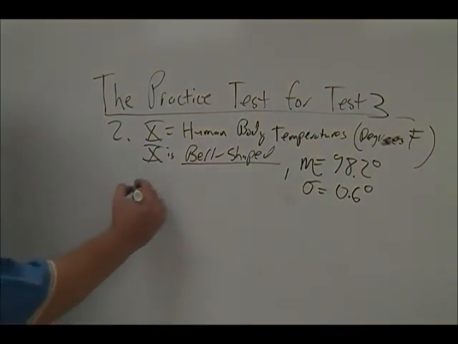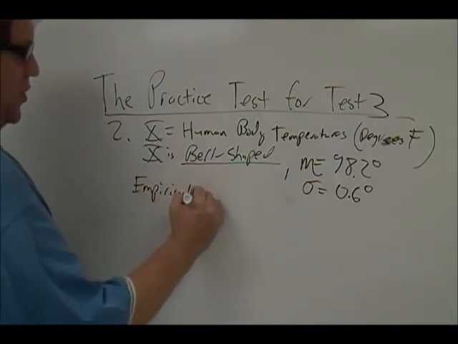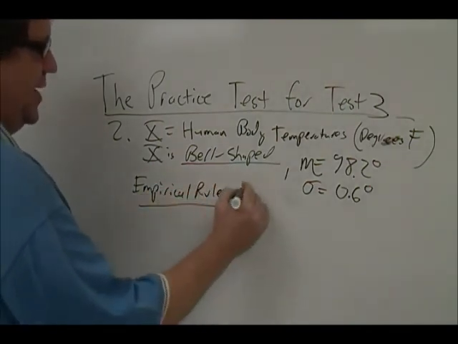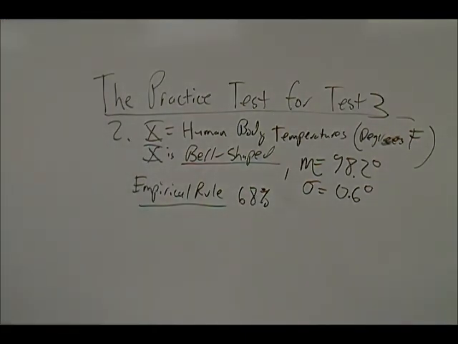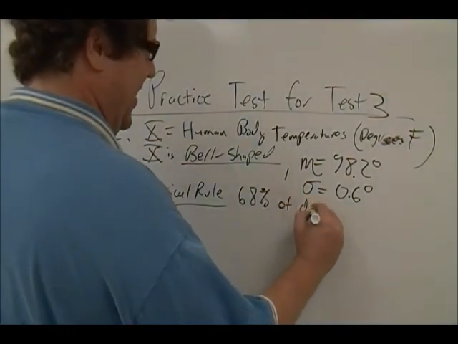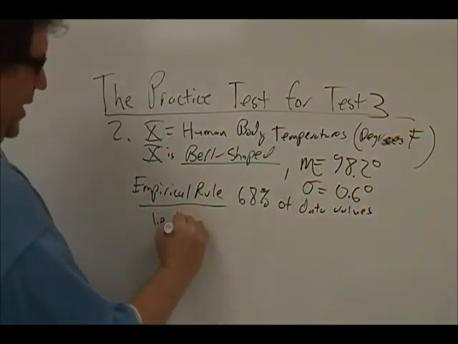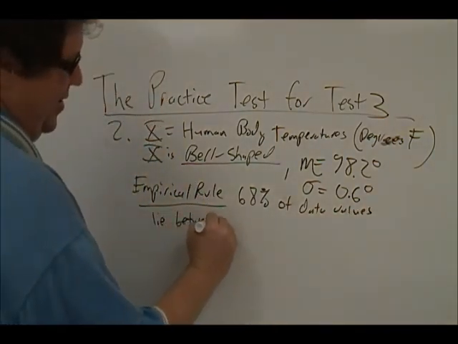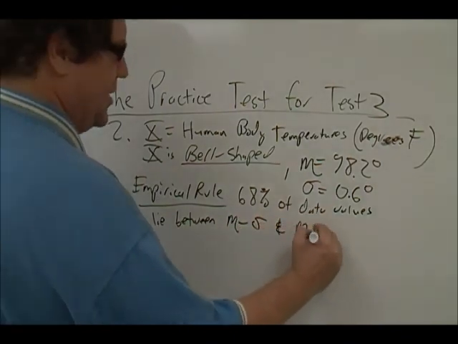We know from the empirical rule, this is all from chapter 8, the empirical rule for bell-shaped distribution says 68% of the data values lying in any bell-shaped distribution have to lie between mu minus sigma and mu plus sigma.